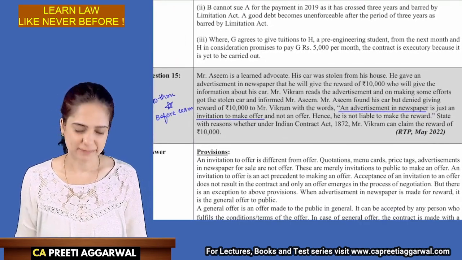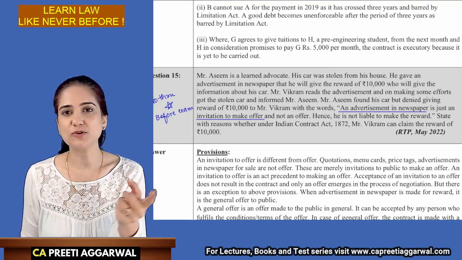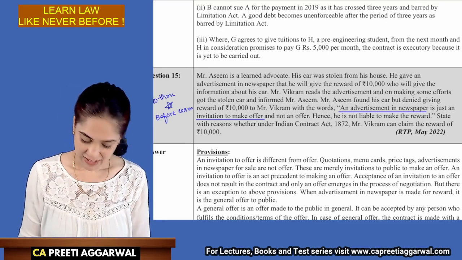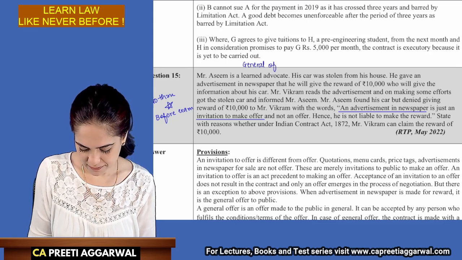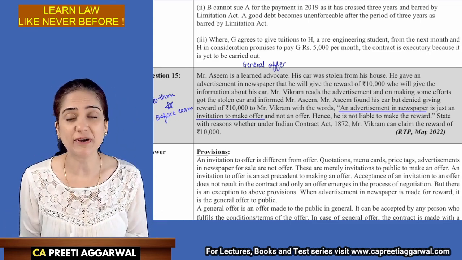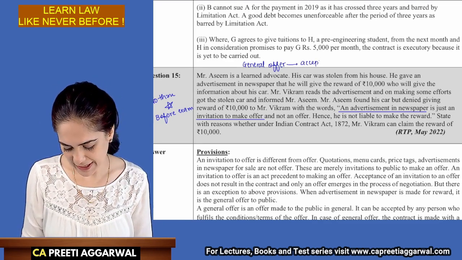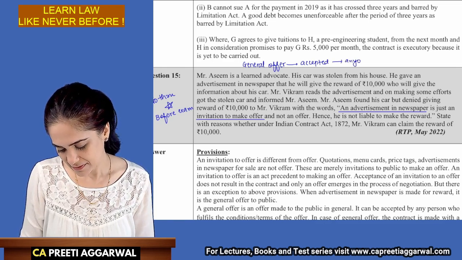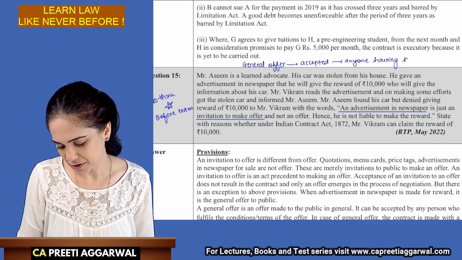Alright? Okay. Now, you tell me, giving an advertisement in the newspaper announcing the reward, is it invitation to offer? This is a general offer. Giving an advertisement in the newspaper is not invitation to offer. It's a general offer. It can be accepted by anyone having knowledge of the offer, knowing about the offer.